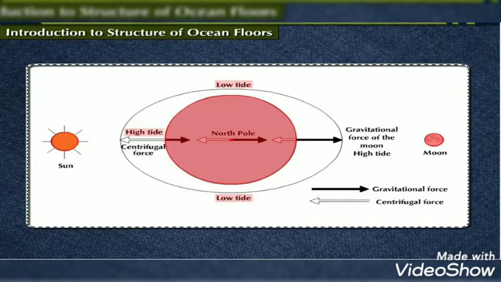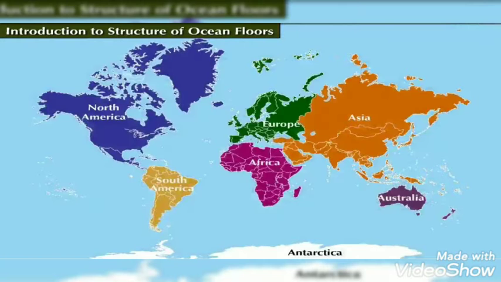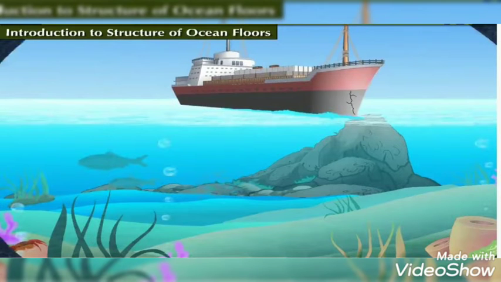During low tide, the level of ocean water goes down and the land below the water near the coast is exposed. Due to the uneven level of land underwater, ships get wrecked when they strike against the rock in the ocean.